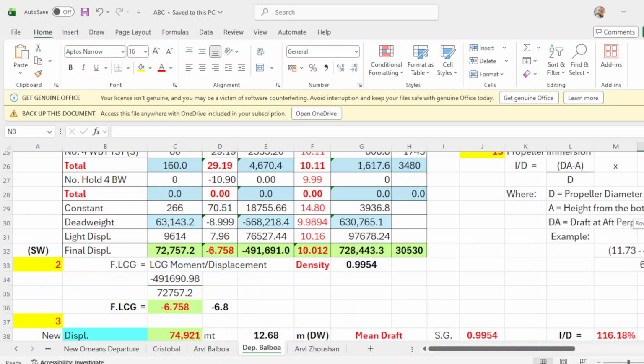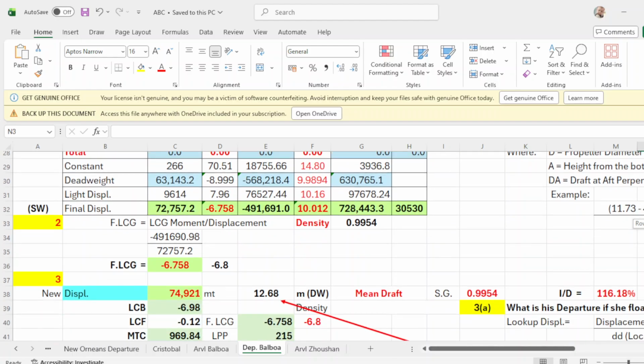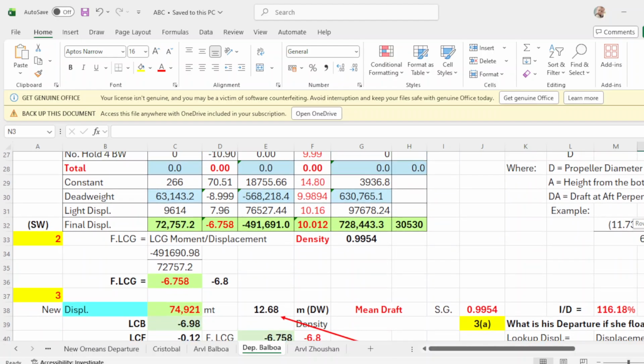Since you are floating in a density of 0.9954, what will be the displacement if you are floating in this density?